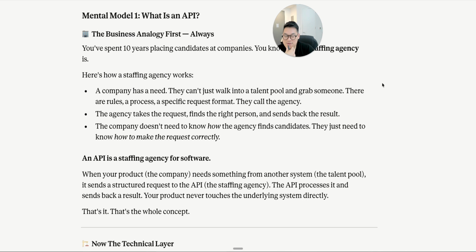Right? An API is a staffing agency for software. When your product, the company, needs something from another system, the talent pool, it sends a structured request to the API, the staffing agency. The API processes it and sends back a result. Your product never touches the underlying system directly. That's it. That's the whole concept.